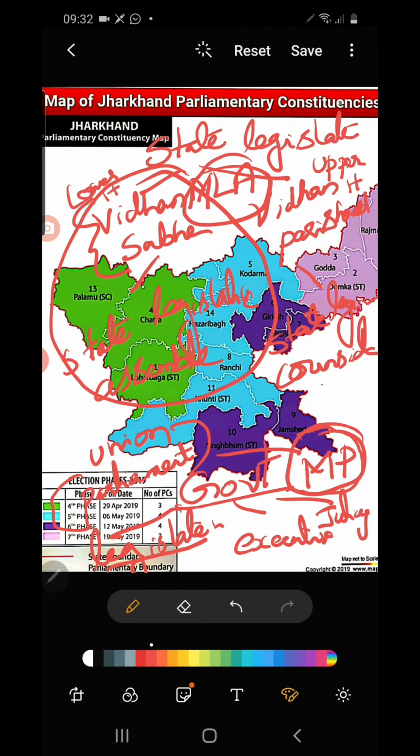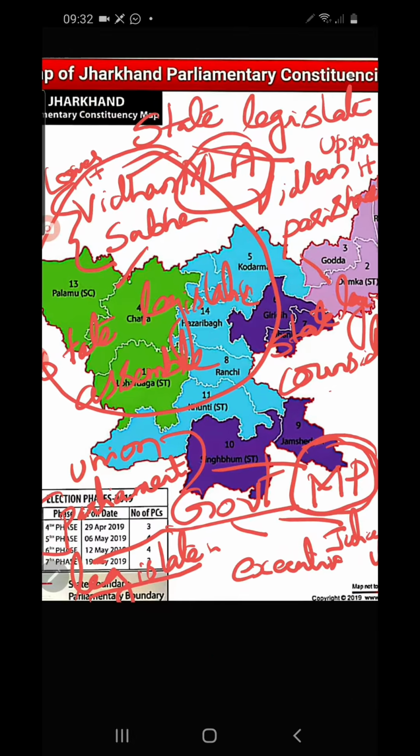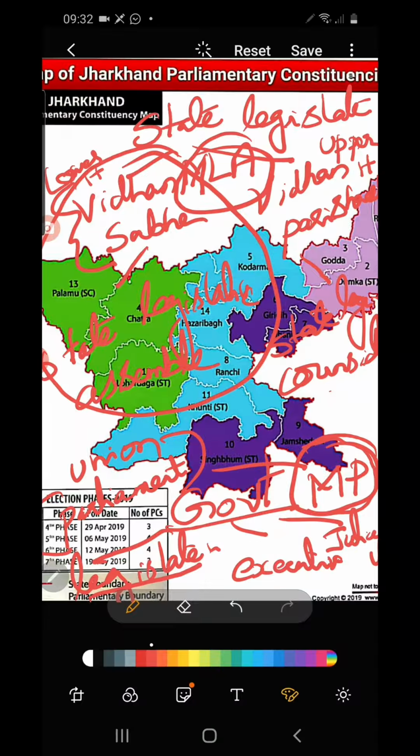Most states have only Vidhan Sabha. So those members are called MLA, Member of the Legislative Assembly. Lok Sabha MPs are directly elected and Rajya Sabha MPs are indirectly elected. Vidhan Sabha members are directly elected, Vidhan Parishad members are indirectly elected.